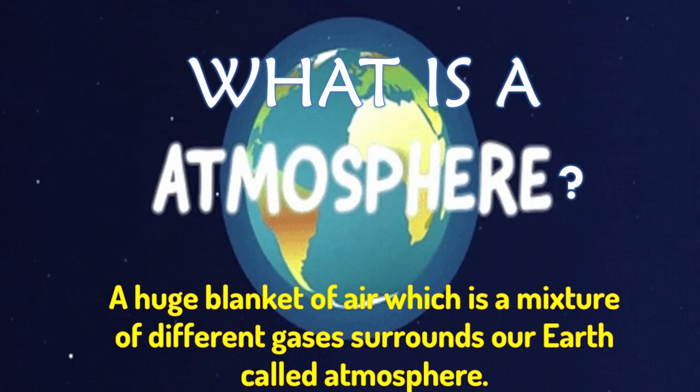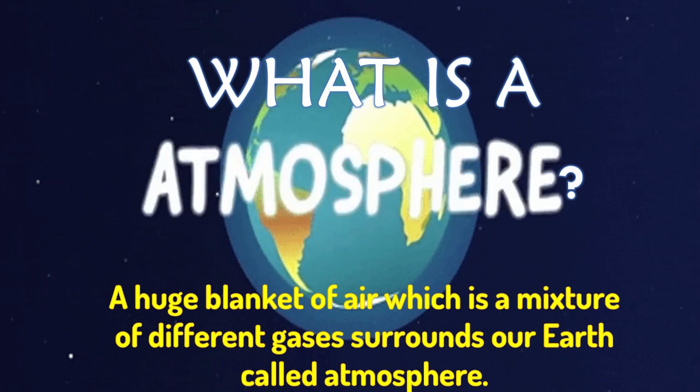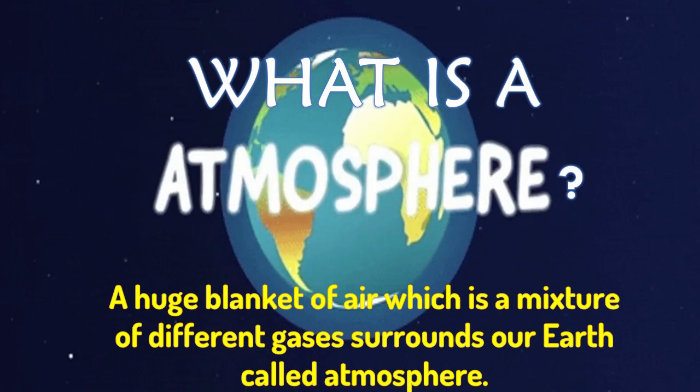Now when you feel cold, what do you do? You wrap up in a blanket or you put on a sweater so that it can protect you from the cold, chilly winds and cold, chilly weather. Similarly, our earth is surrounded by a huge blanket of air which is a mixture of different gases, and this protects us from the harmful rays of the sun, and this makes our earth a suitable place which is neither too hot nor too cold for human beings to live in. These changes in the atmosphere are known as the weather of a place.